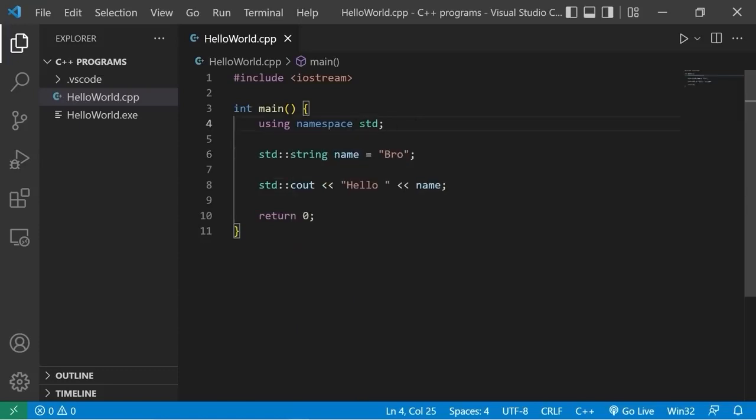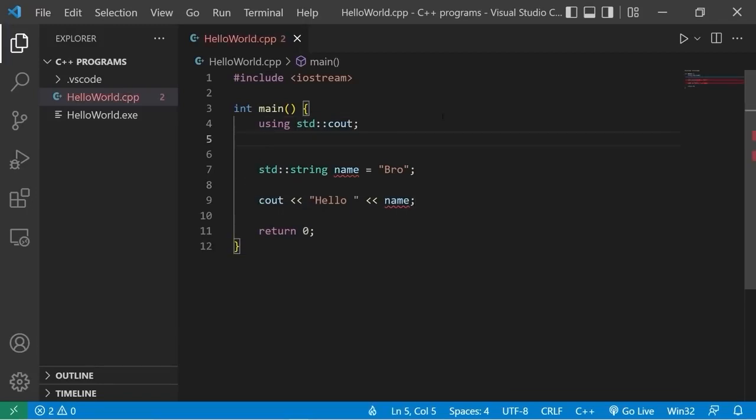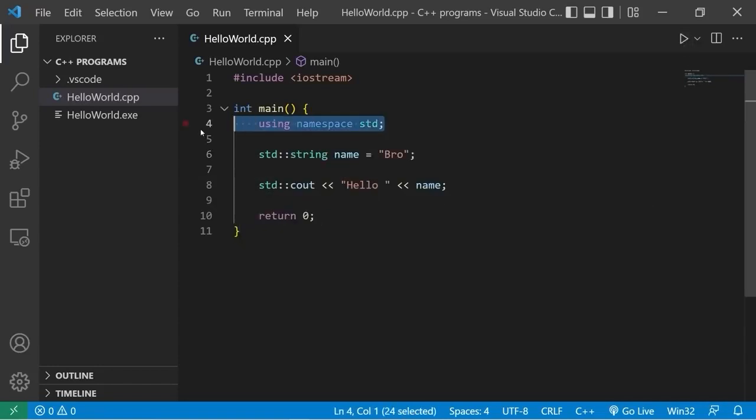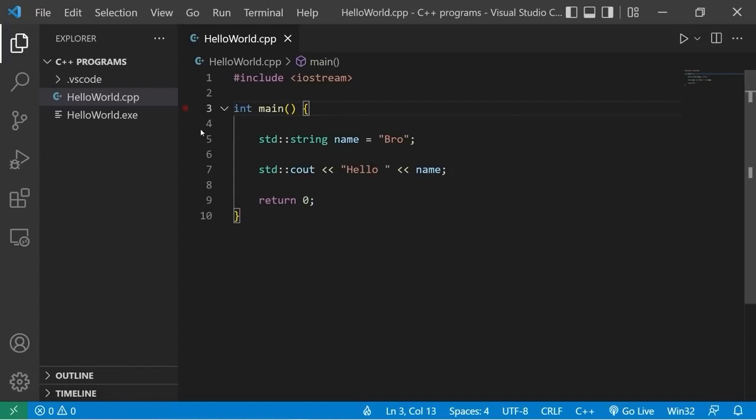One alternative is that we could say using standard output. That will cut down on some of the repetitions. Or using standard string. It's a safer alternative to using namespace standard. In the future, I'm not going to be using namespace standard because I would like to steer people away from that. But just in case you see that line, you know what it's there for.